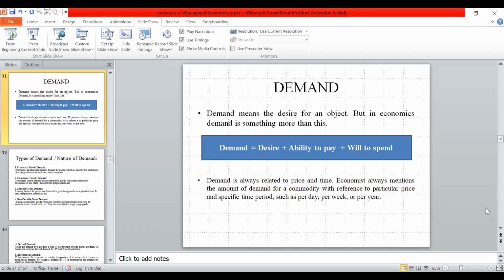Demand is the desire, but also being able to buy, able to pay the money and willing to pay the money.